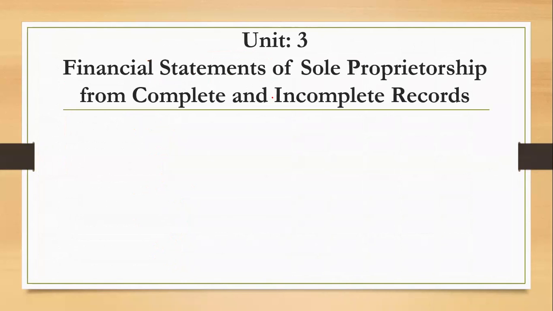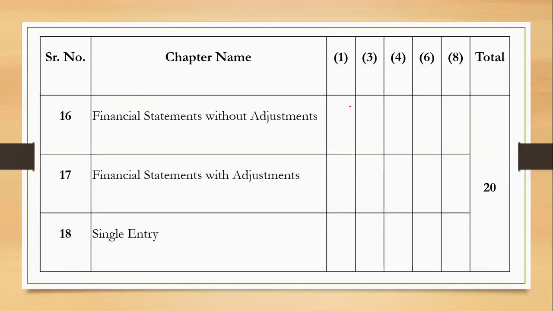Next is unit 3, financial statements. As I was telling you, at the end of the year, we just want to know whether we have earned some profit or we are suffering from losses. So that is the basic financial statement part, in which we prepare the trading account, profit and loss account, and balance sheet, from complete and incomplete records. That is also very important. We have 3 chapters over here: the financial statements without adjustments, financial statements with adjustments, and single entry. These 2 chapters are very simple, 16 and 18. Very, very simple. Not that time consuming, easy to learn, enjoyable, right?